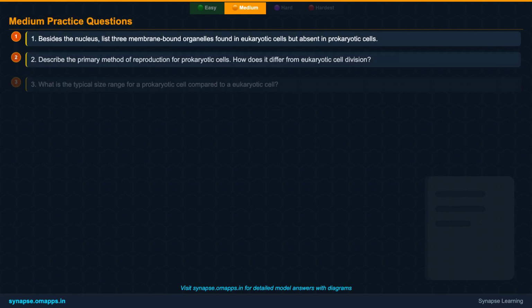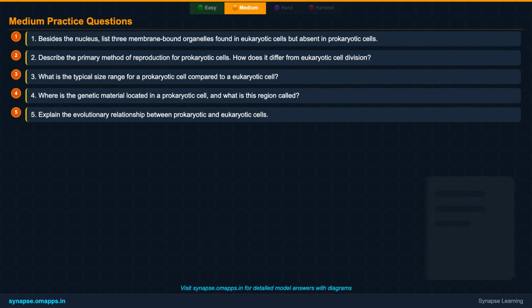You've successfully navigated the medium-level content. Now, it's time to put your deeper understanding to the test. Here are 5 practice questions designed to challenge your grasp of the more detailed comparisons and evolutionary insights we've just covered. Think critically and apply what you've learned.